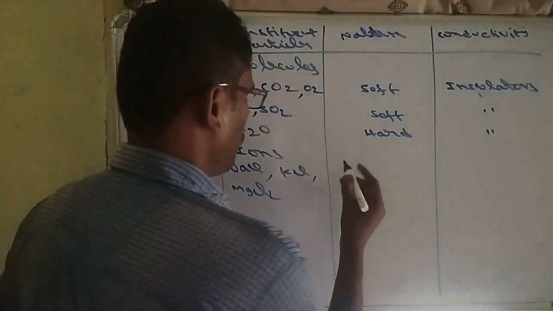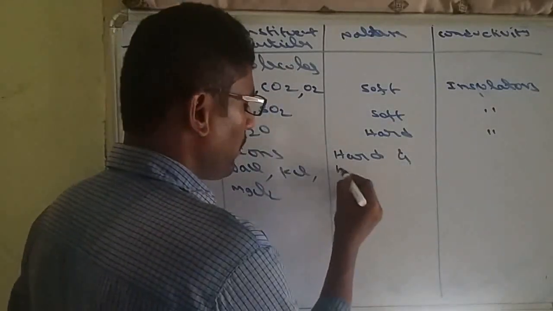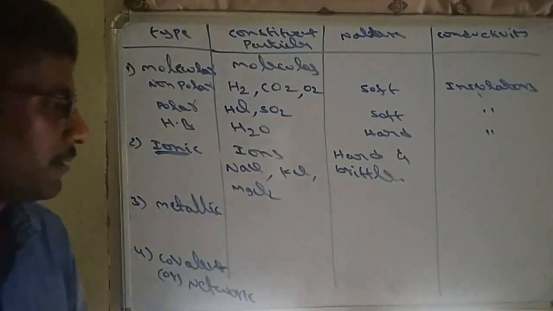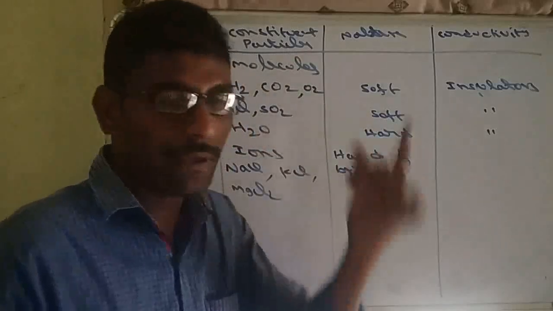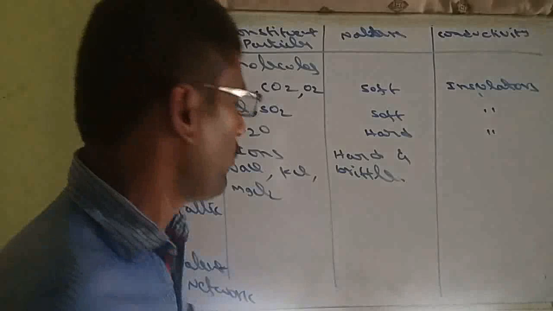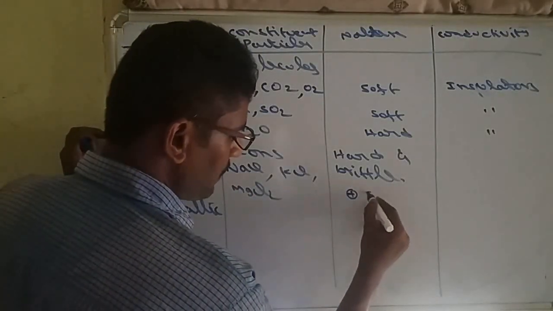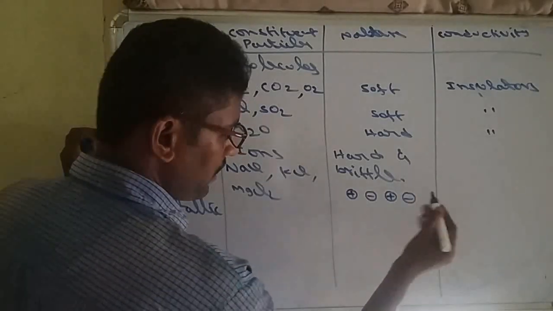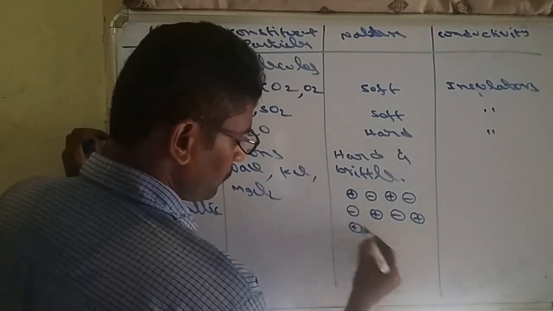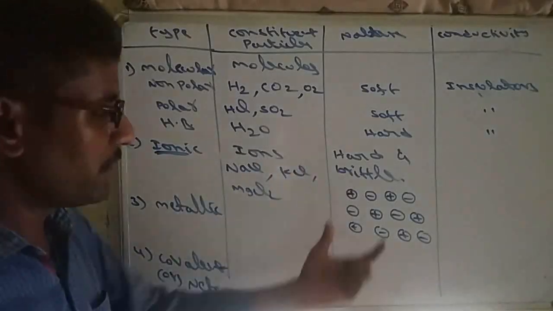Now nature. Ionic solids are hard in nature, but at the same time they are brittle. Hard and brittle. Even though they are hard, they can be easily broken. Why? For example, NaCl is made up of Na+ and Cl- ions. Suppose this is an NaCl ionic solid. It is very hard.